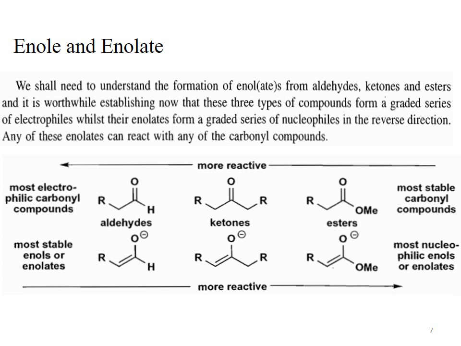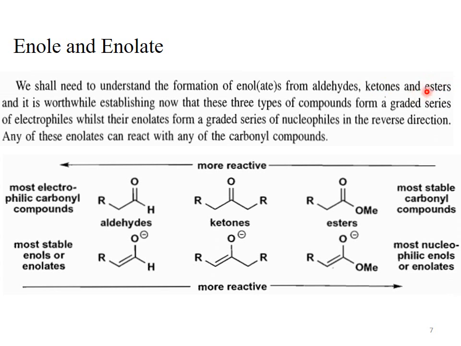So the question is which are the precursors, or we can say which are the starting materials for the formation of enol and enolate. Those starting materials are carbonyl compounds.